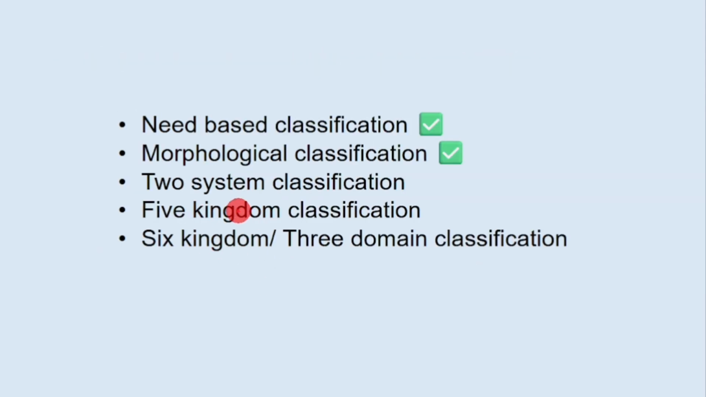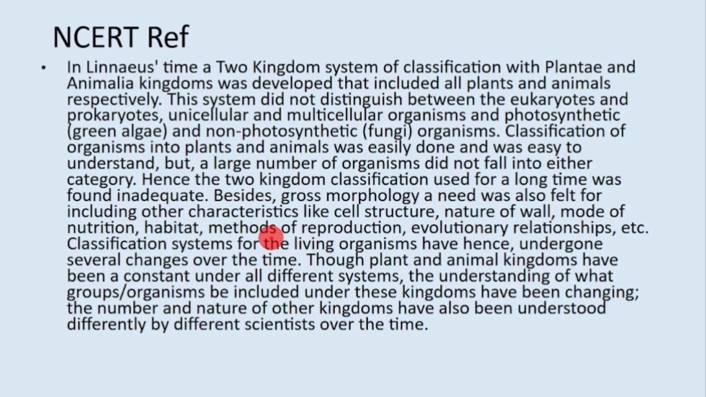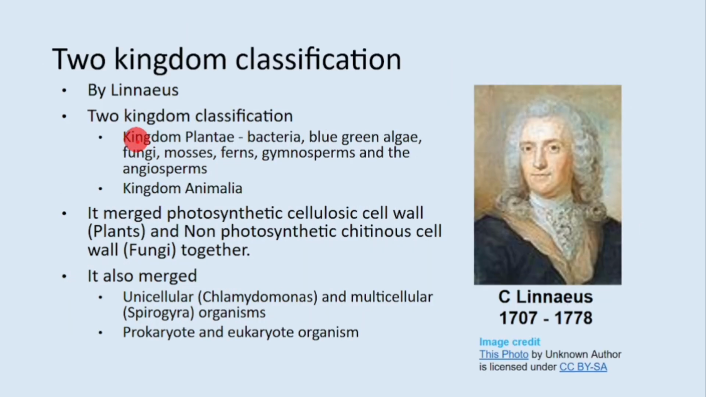The next system was two kingdom classification. This is the paragraph, and these are all the important lines I picked from that paragraph. So it was proposed by Carolus Linnaeus, and this is called two kingdom classification because we have only two kingdoms, Plantae and Animalia. So see, bacteria, blue-green algae, fungi, mosses, ferns, gymnosperms, angiosperms, they were all clubbed into Plantae.